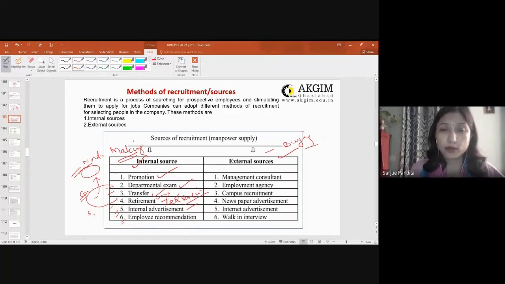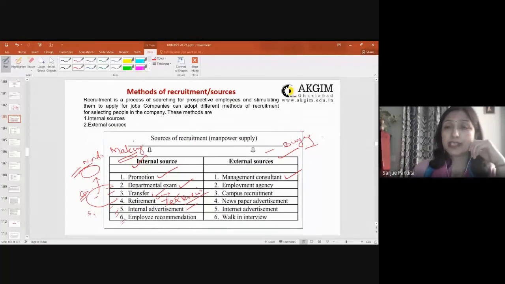Then if you are not able to find your potential candidate through internal sources, we have external sources. External source is your management consultant. These are the third parties. You are hiring a management consultant, like we have ABC, we have Mafoy, we have Omam. These are big consultants who are providing you with the requisite skill, and they have a huge data bank with them, and they tend to recommend employees for organizations. Now it helps in cost saving to the organization as well as time saving, because you are now giving the entire thing to the consultant.